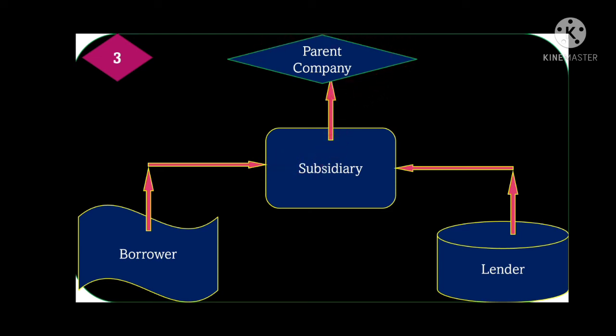Means here the borrower and the lender both are subsidiaries of a parent company. Then in that case also the foreign equity holder can make the payment, make the loan procedure completed, right? So if the lender and the borrower both belong to the same parent company, then in that case also that lender can lend money to the borrower,